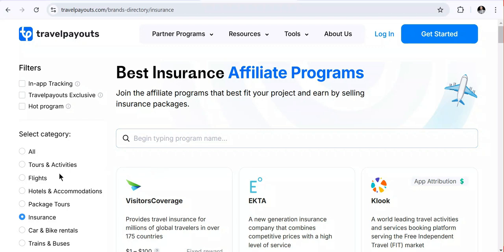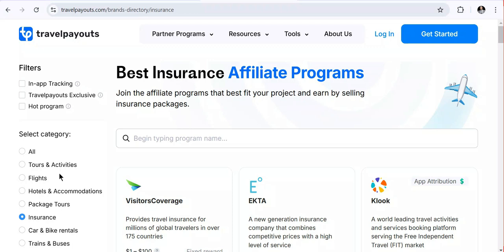If time allows, we shall make sure that we make a video for each of the affiliate networks here and show you how you can access each one individually and how you can use it if you need to.